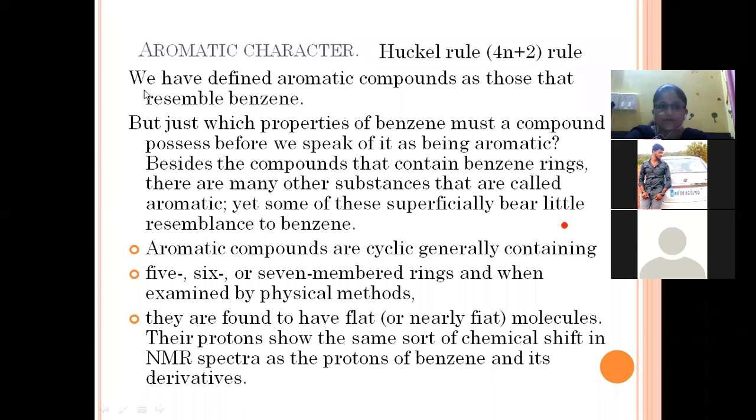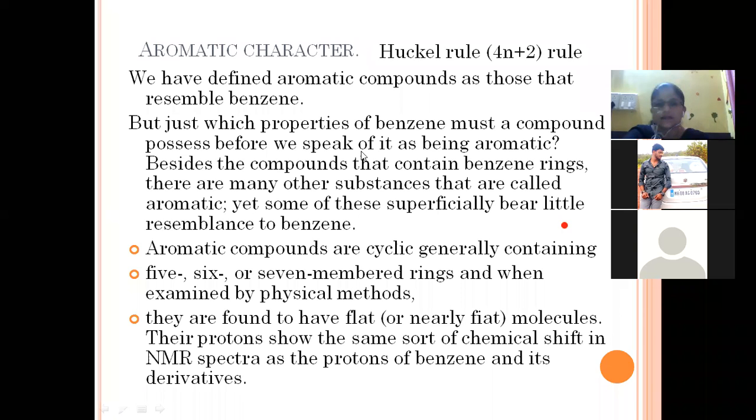Up till now we have defined aromatic compounds as those compounds which resemble the structure of benzene. But whether all structures that resemble benzene are aromatic, yes or no, we don't know.